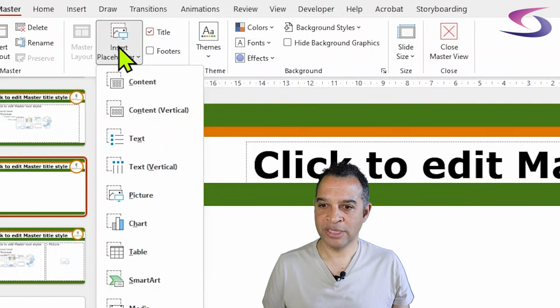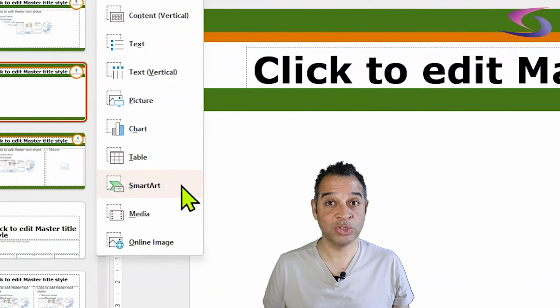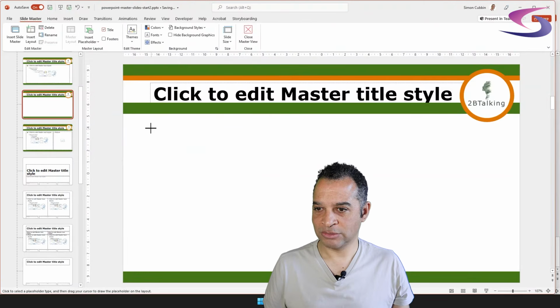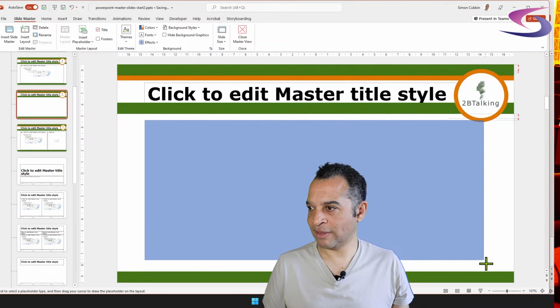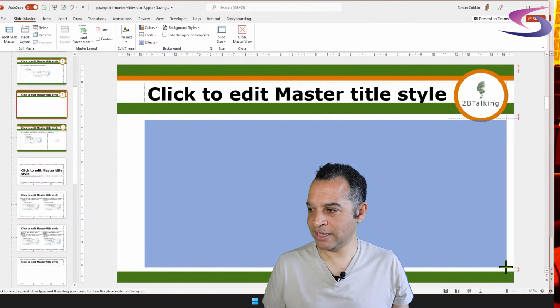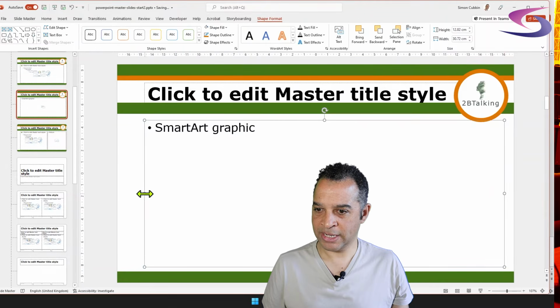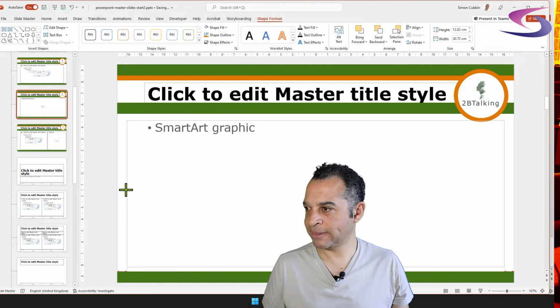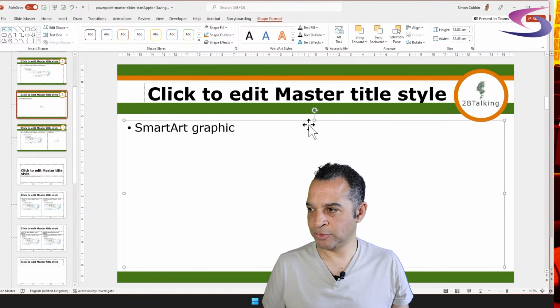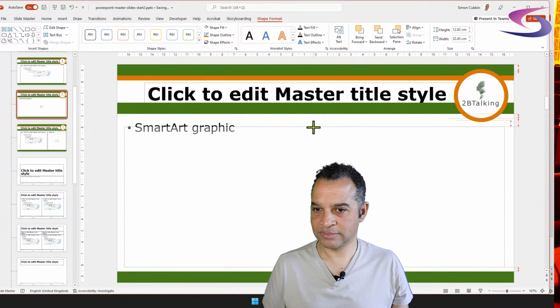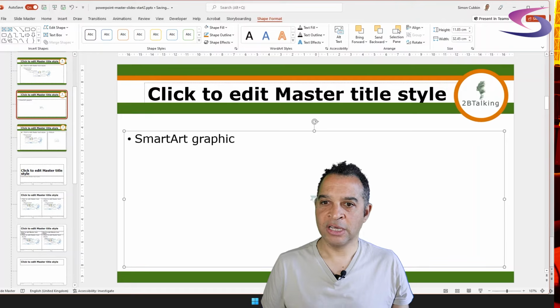Then choose insert placeholder and go down, and you can see I can choose smart art. So I'm just going to draw my graphic there of how big I want my smart art to be. Let's just make that a little wider. Give it plenty of space. That's good. Let me just move it down a little bit. There we go. Excellent. I've got to watch out for this one here, because the graphic of the logo is a little bigger. So I might need to swap that, but I'll leave it for the time being.